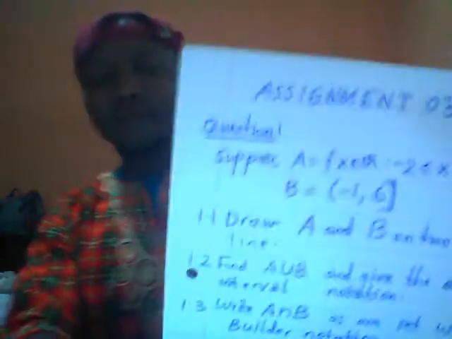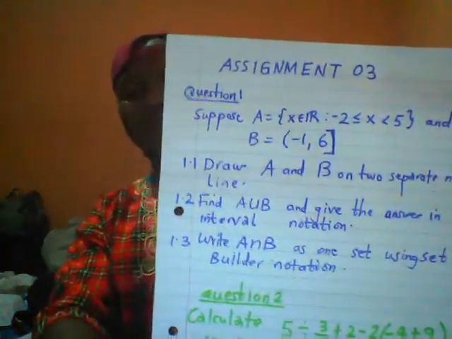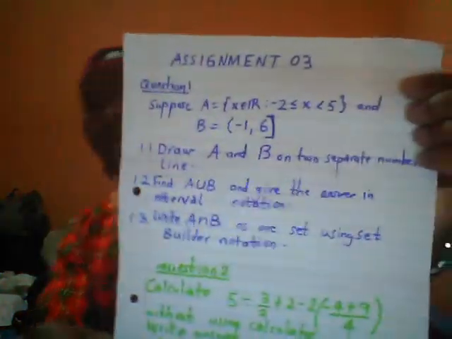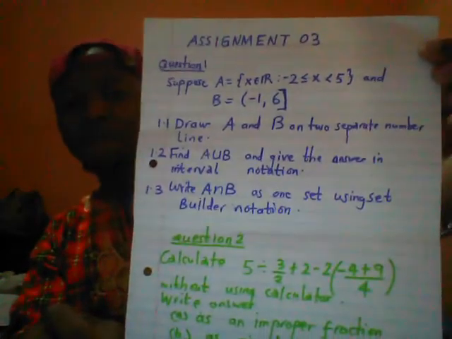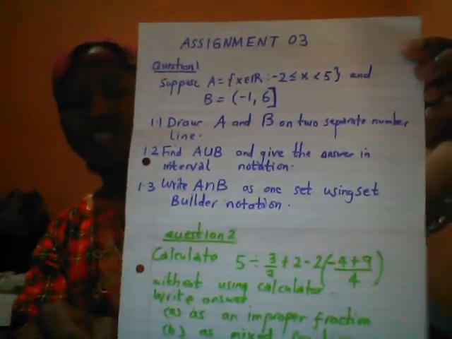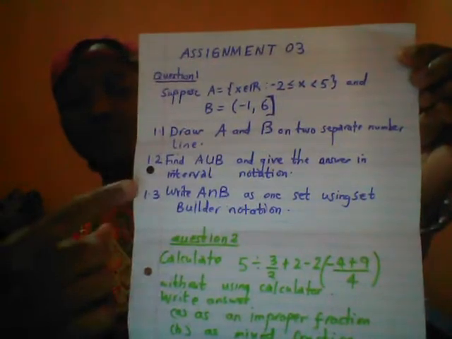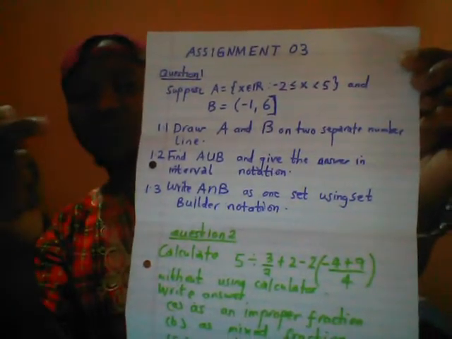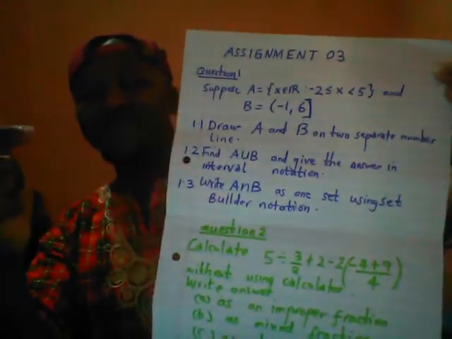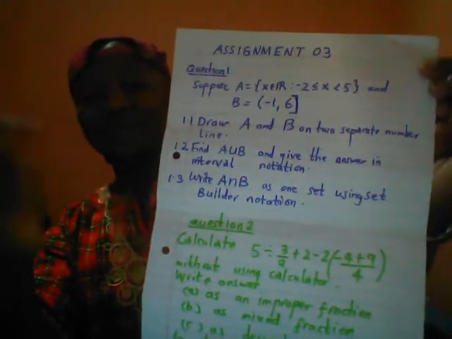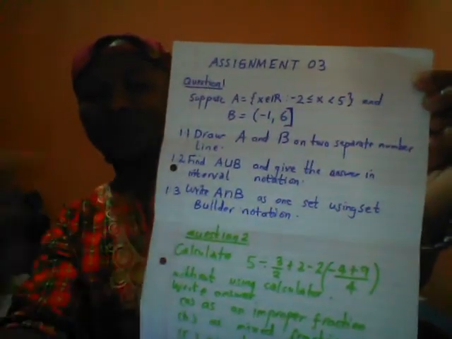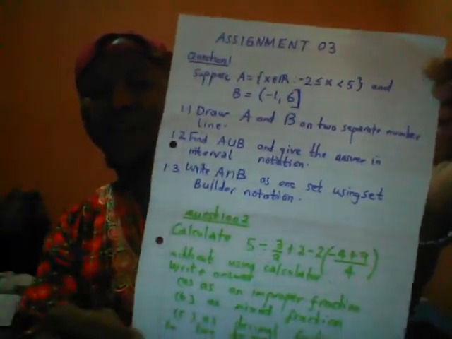I'm a Spider-Man, so I don't feel it. Okay, let's get started. This is the first question here. Excuse me. First question, Assignment 3. I hope everybody can see there. Suppose A is a set of numbers, x an element of the real numbers from -2 to 5, with -2 included. B, and so on.